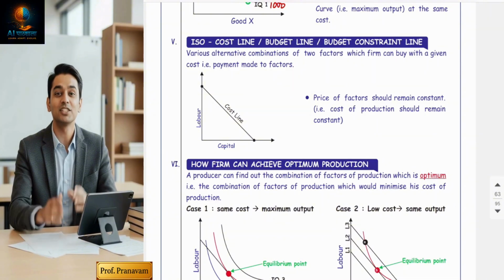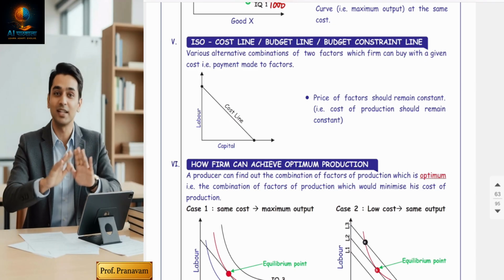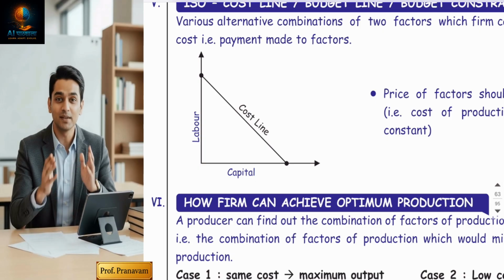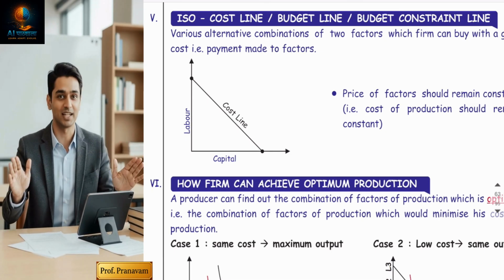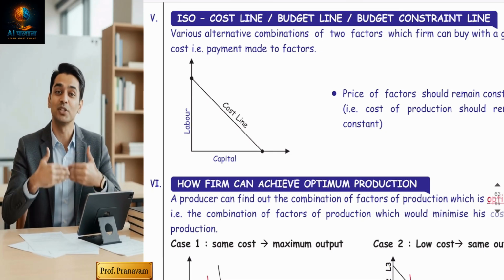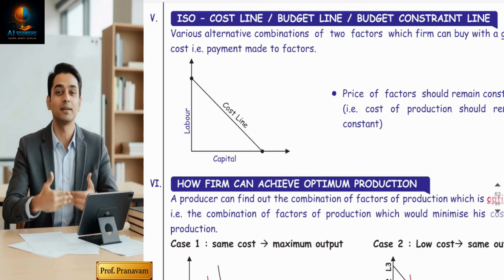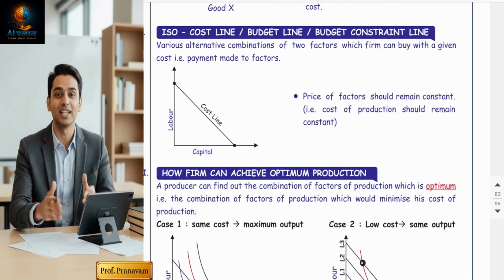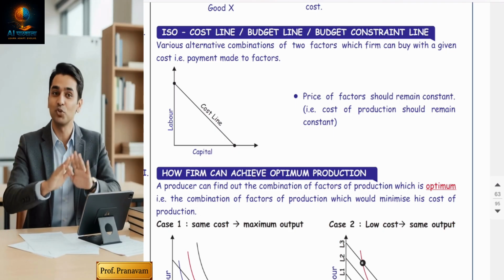Now, production cannot be done free of cost. To conduct the production, whether high or low production, you have to incur some cost. So how will your cost line be? The cost line will touch both the axes. In the indifference curve it is called the budget line. Cost means paying rent to the land, paying salary to the labor, paying interest to the capital. So to understand this, we have to make one assumption that the price of the factors will remain constant, because if labor salary or rent increases, your cost will not remain constant, and I will not be able to do the analysis.